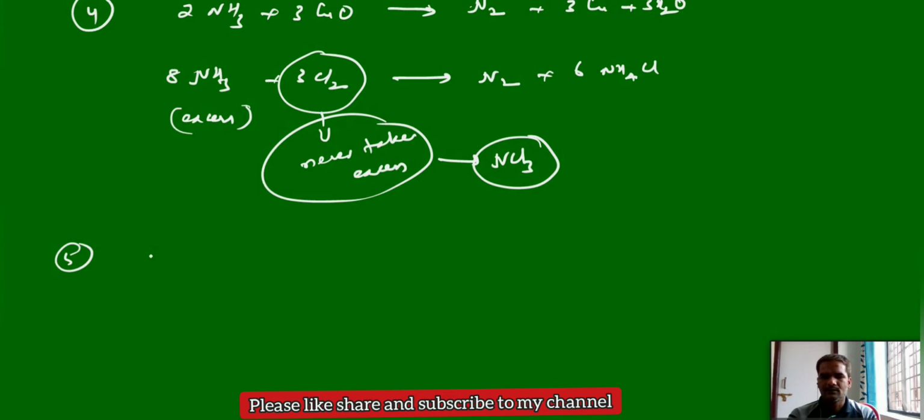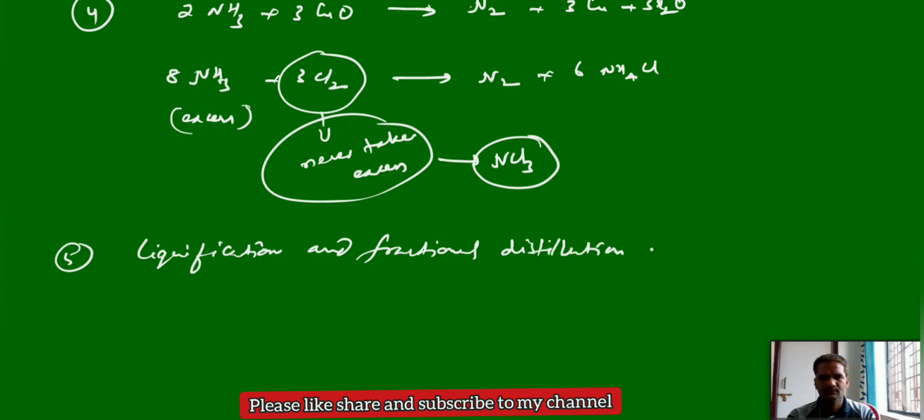Liquefaction and fractional distillation of atmospheric air.